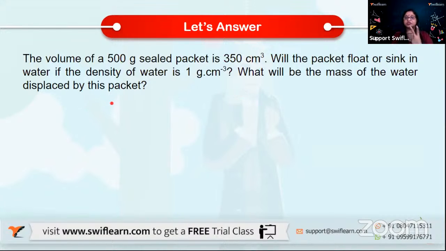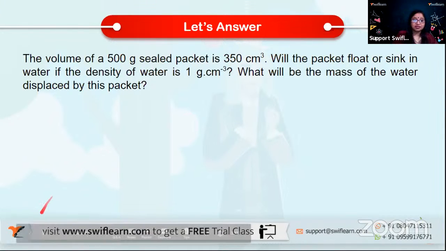So we have two questions here. One thing is we have to determine whether the packet will float or sink in water when we know the density of water. So for that, first, we have to calculate the density of that particular sealed packet, right? So that then we can compare. Secondly, they have talked about what will be the mass of water displaced by this packet when it is being immersed in water. So let us start the working.